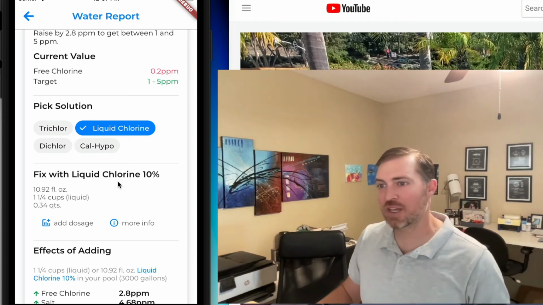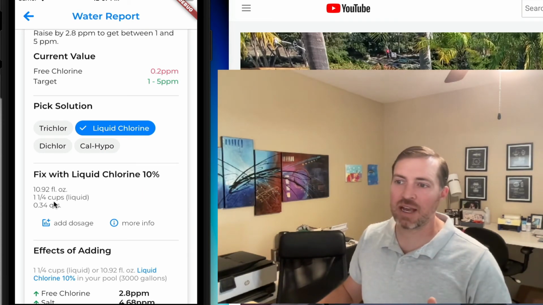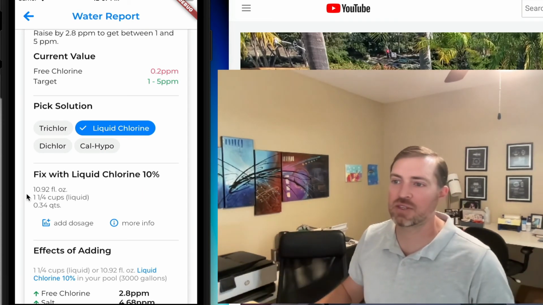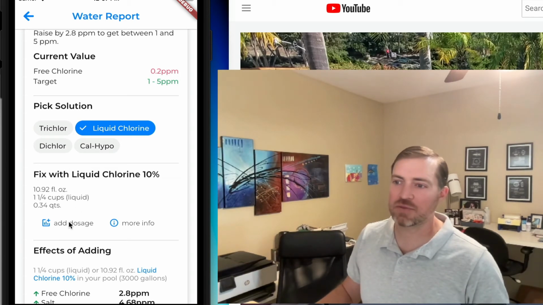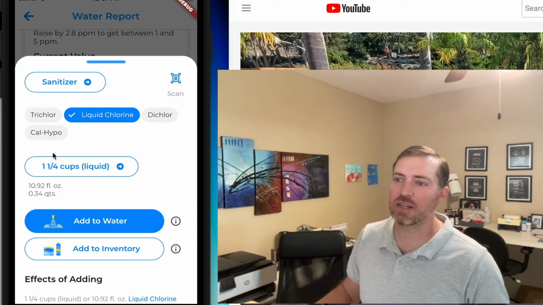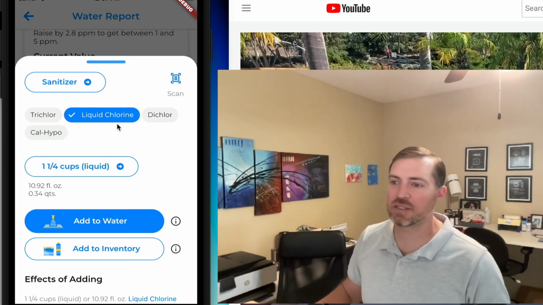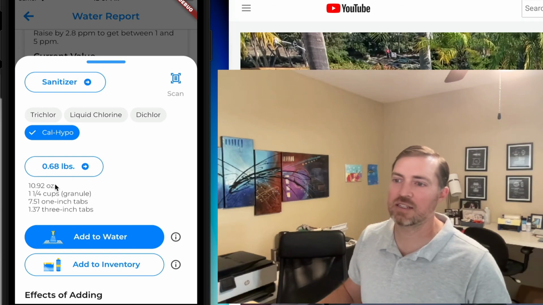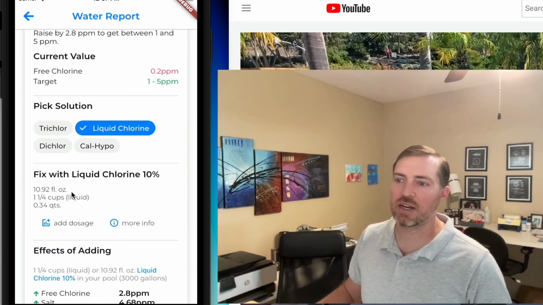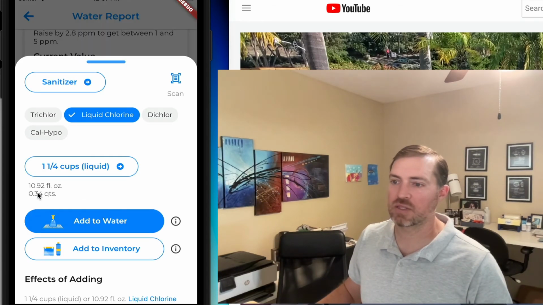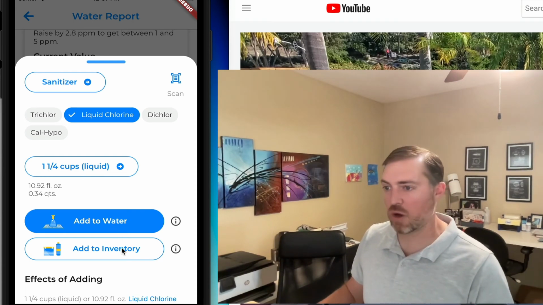Second of the features is that the units here now are shown in all of the units you could possibly ask for. So it won't leave you guessing when you have a cup, but it says ounces, that kind of thing. And you can go in there and just add whatever you see here for your dosage, 0.34 quart. You'll see here it'll automatically select the amount, and you can add it directly to your water.